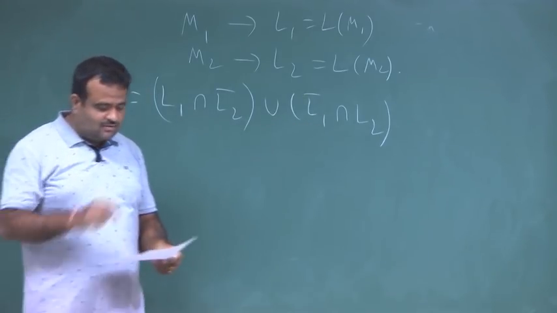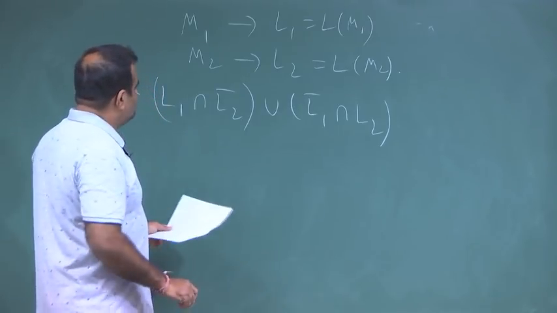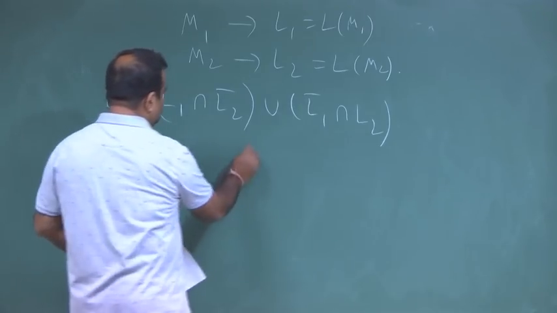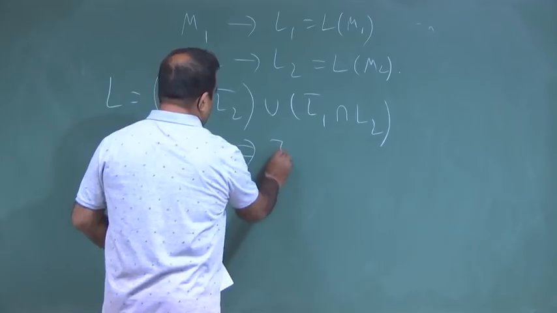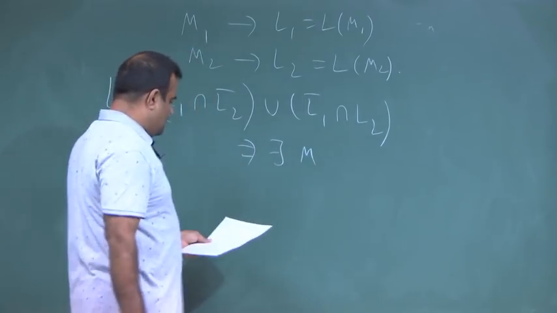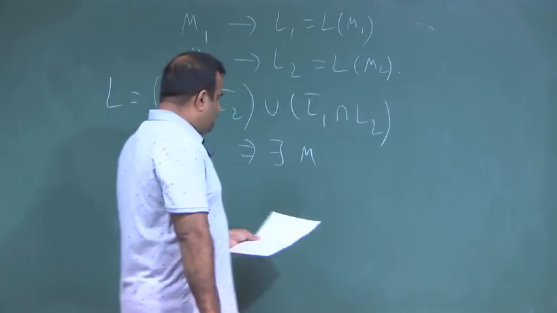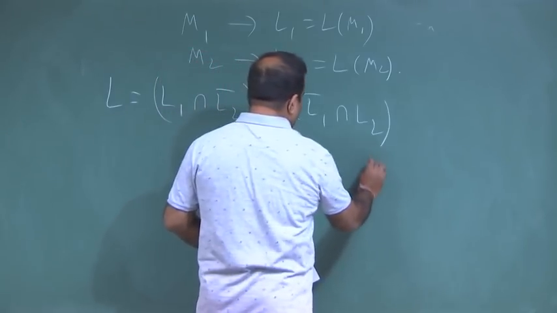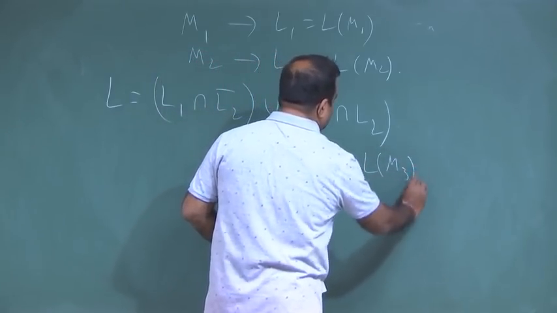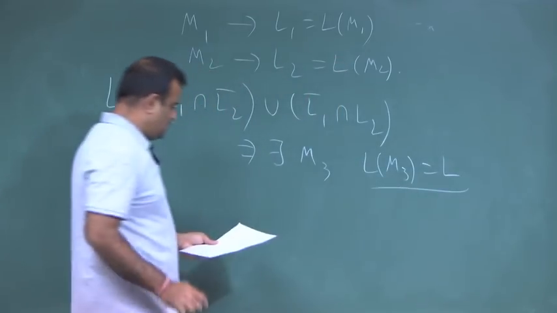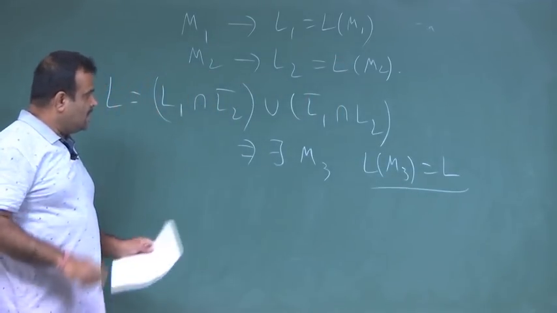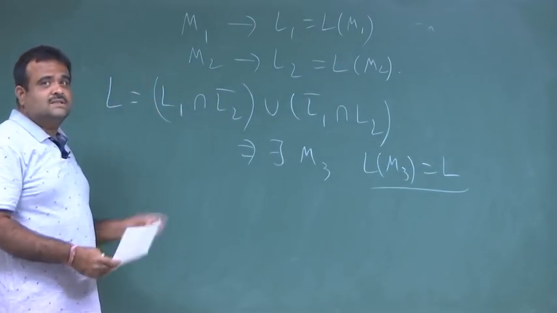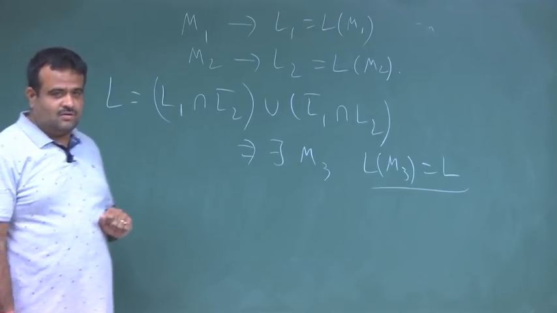So, once L is regular, that means we have a DFA M3 which is accepting this. Now we have to check whether this is empty or not.